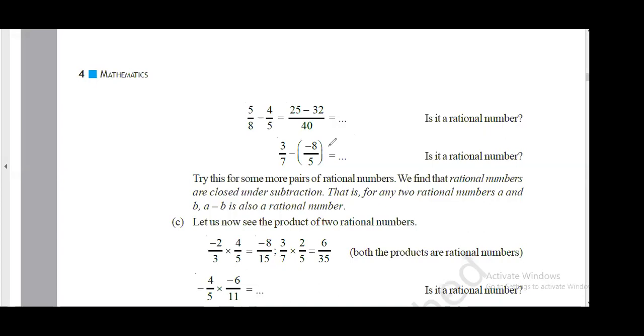Tell me what will be the value. So minus of minus will be plus, right? These are the operations of fractions only. Tell me what will be the answer. Anyone? I'm not getting the answer.